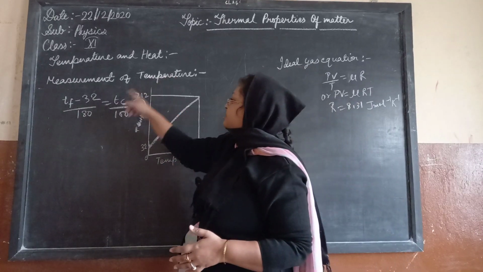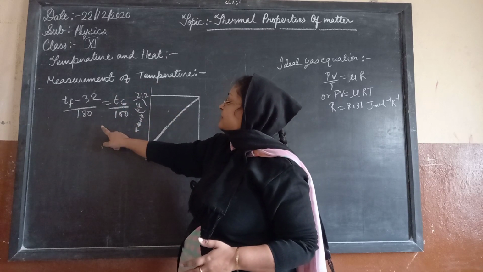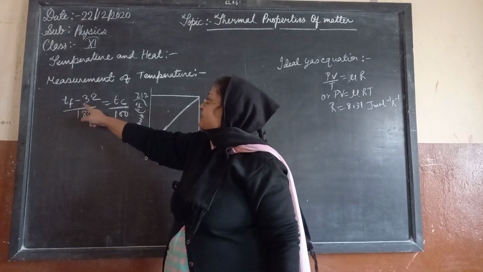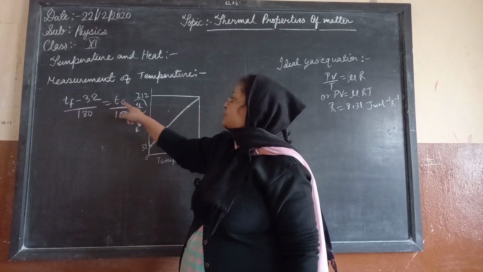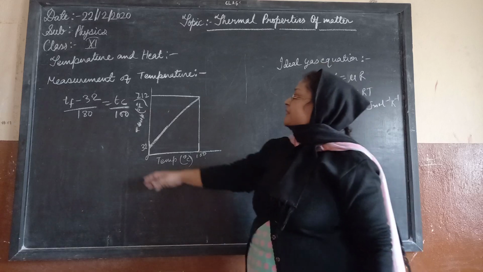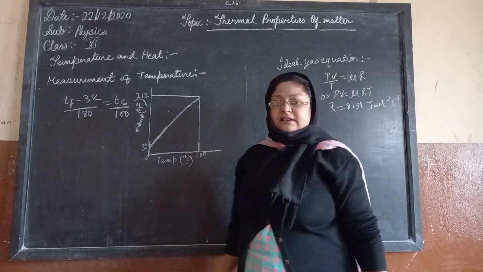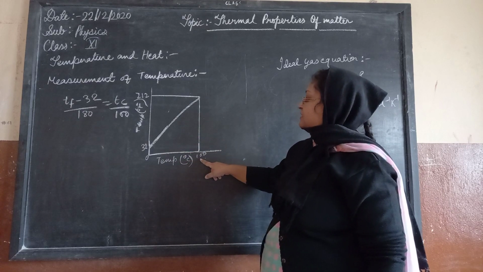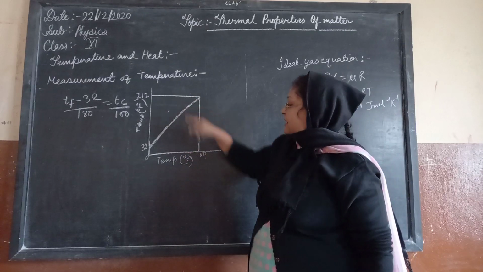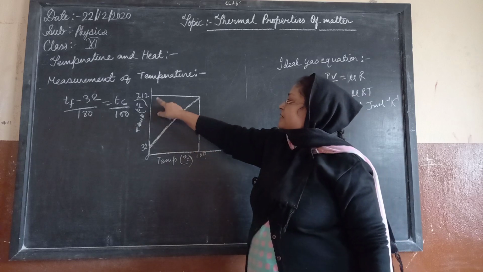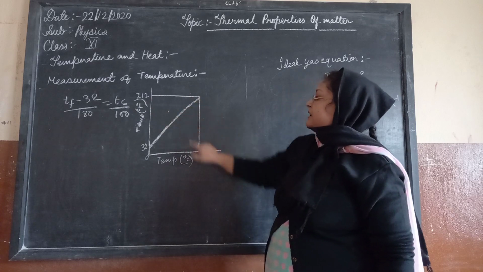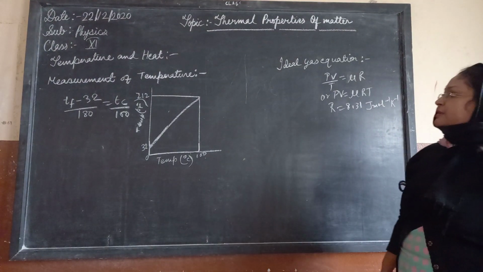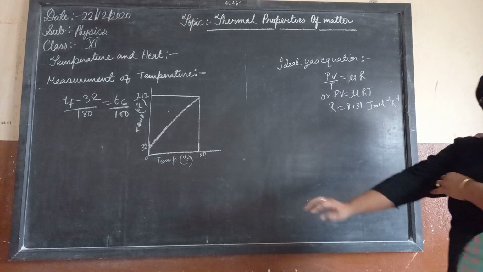Now the measurement of temperature of a body can be defined in terms of Celsius and Fahrenheit, given by (Tf minus 32) upon 180 is equal to Tc upon 100. From this we can define the Fahrenheit and Celsius conversion. In this manner, we have taken a graph in which the temperature is given as 100 degrees Celsius and 212 degrees Fahrenheit. So we have the measurement of the temperature given by these two values itself.